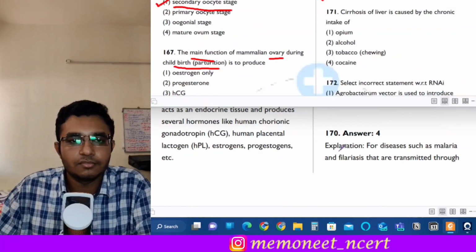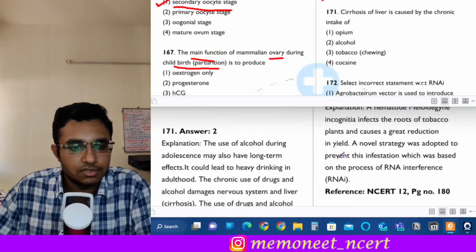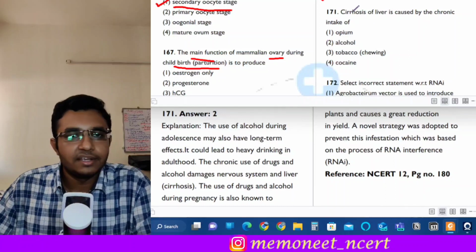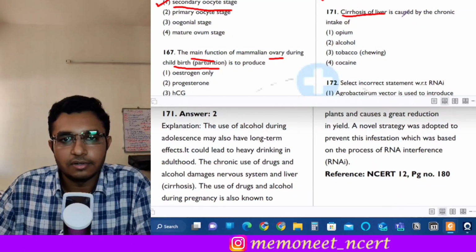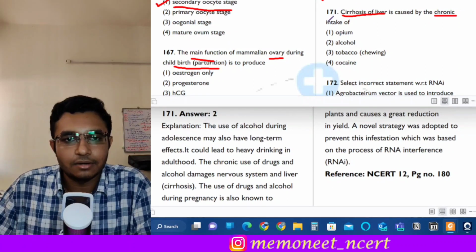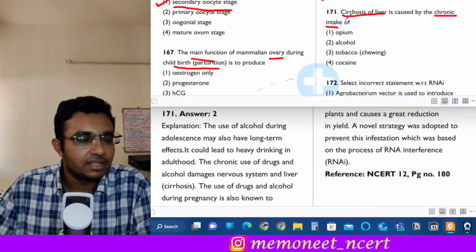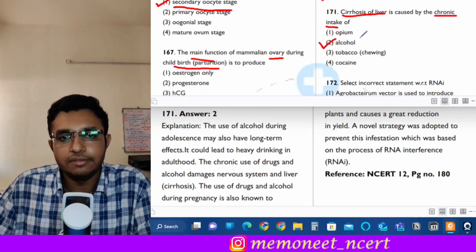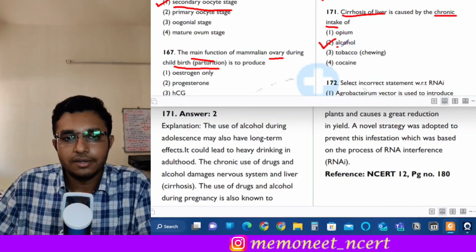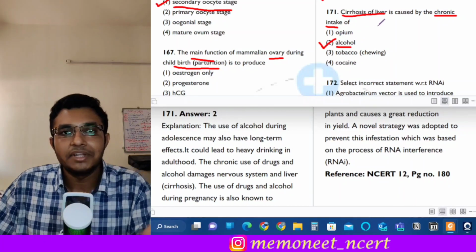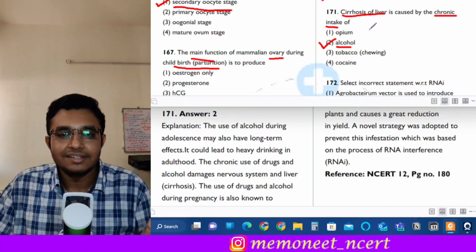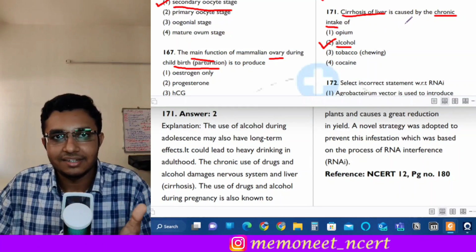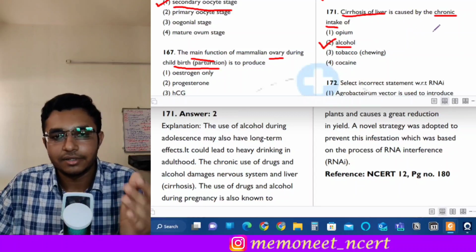Okay. Moving on to the next question, which is question 171. Cirrhosis of liver is caused by the chronic intake of which of the following? Now see, alcohol is the substance which is responsible for liver cirrhosis, right? So you might have heard that when we consume alcohol, it is converted to acetaldehyde, and acetaldehyde is converted to acetic acid.